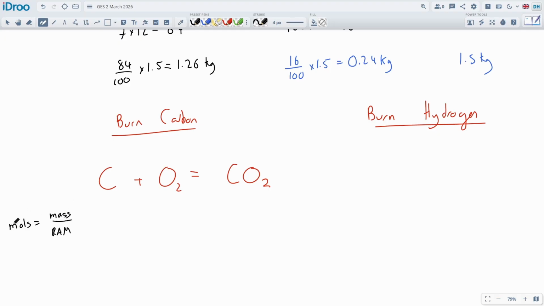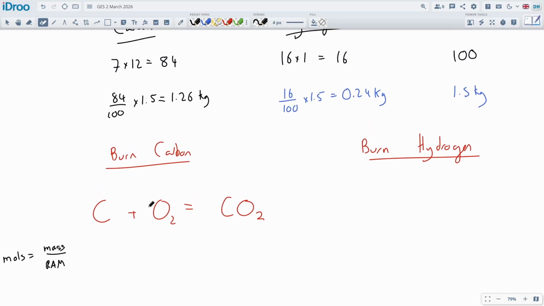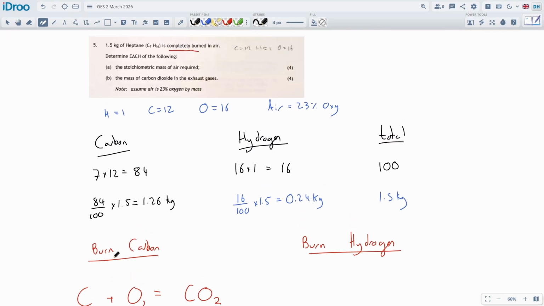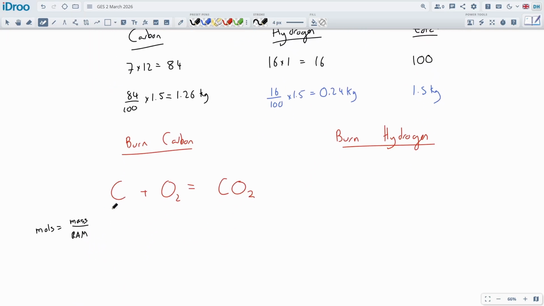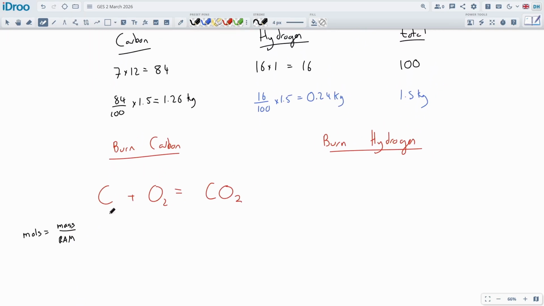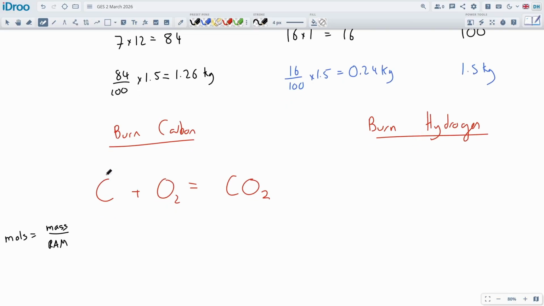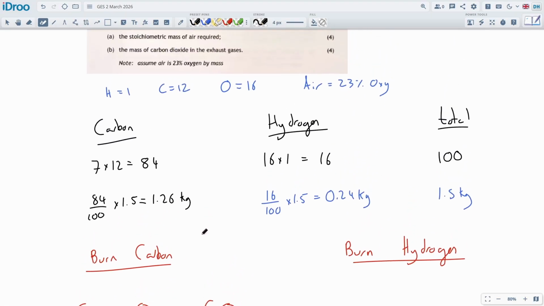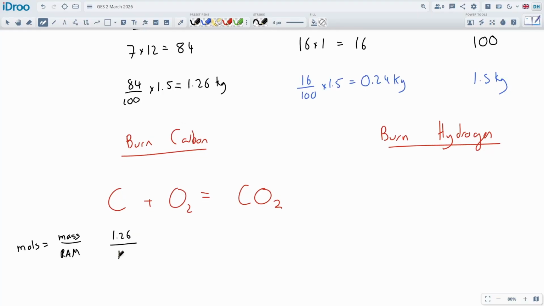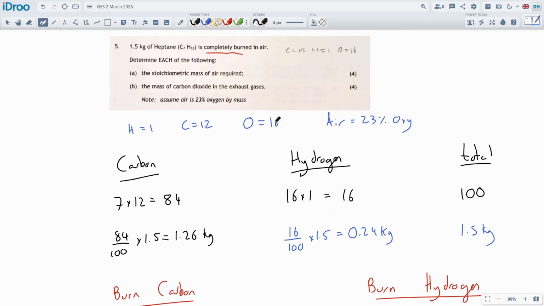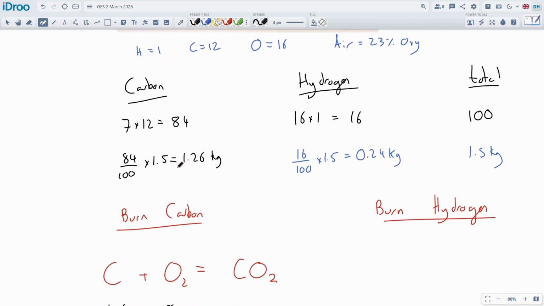So, this is actually kilomoles, actually. I just realized. I've been doing this for many years, and I've always been teaching it the same way. It doesn't make any difference to what we do, but actually this should technically be in grams, not kilograms, but never mind. I didn't say anything. Carbon then, how much carbon do we have? We've got 1.26 kilograms of carbon, and we're going to divide it by its atomic mass. Just carbon by itself is just 12. We have up here is 12, so we're going to pop that in. And this will be equal to the amount of oxygen we require to burn that carbon, and it's O2. So one oxygen is 16, but there's two of them, so it's 16 plus 16 to make 32.